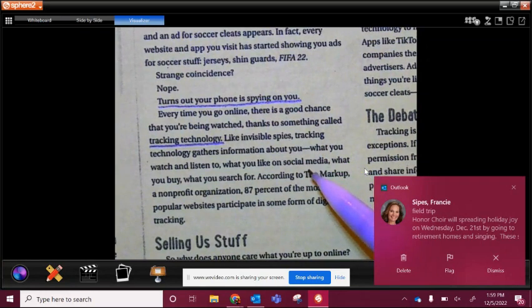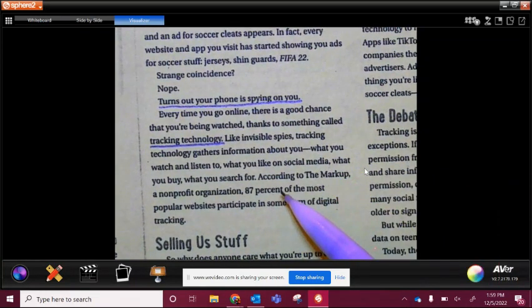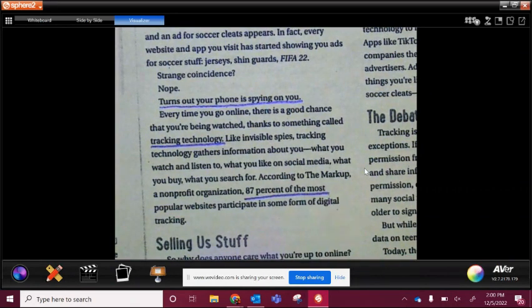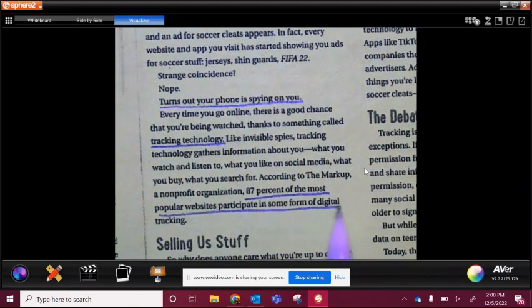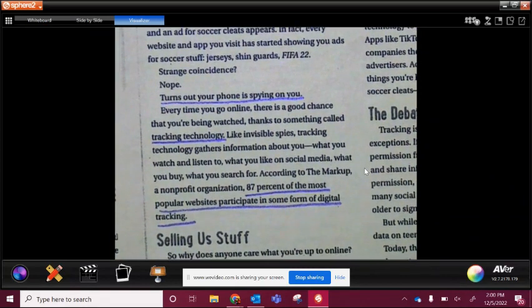Like invisible spies, tracking technology gathers information about you, what you watch and listen to, what you like on social media, what you buy, what you search for. According to the Markup, a nonprofit organization, 87% of the most popular websites participate in some form of digital tracking.